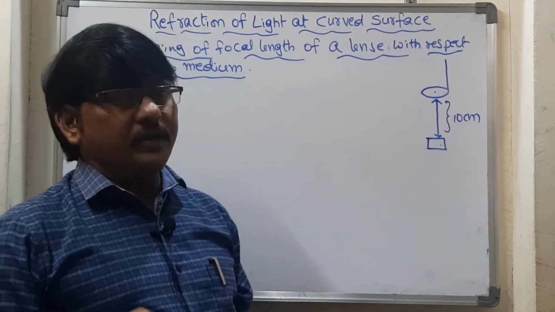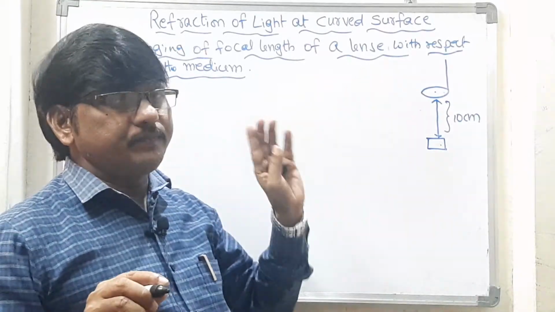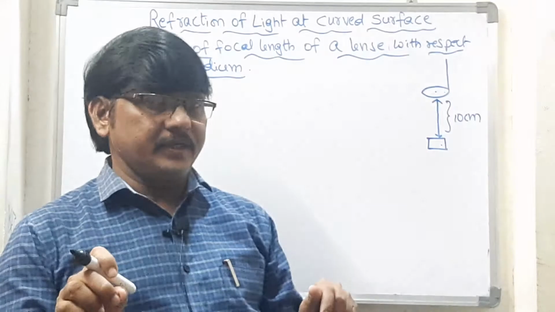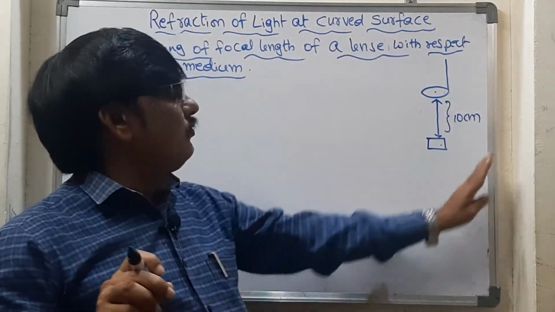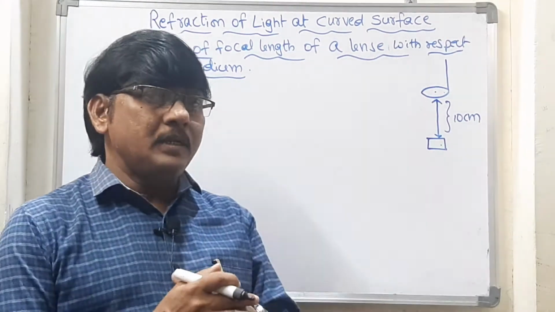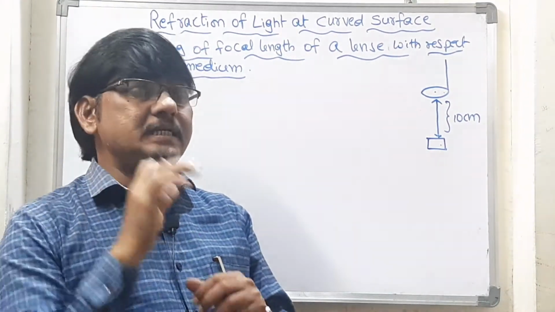We can see the object clearly when the distance from the object to the lens is 10 centimeters. This is the focal length of the lens in air, because no other medium is there, and generally air is the medium.